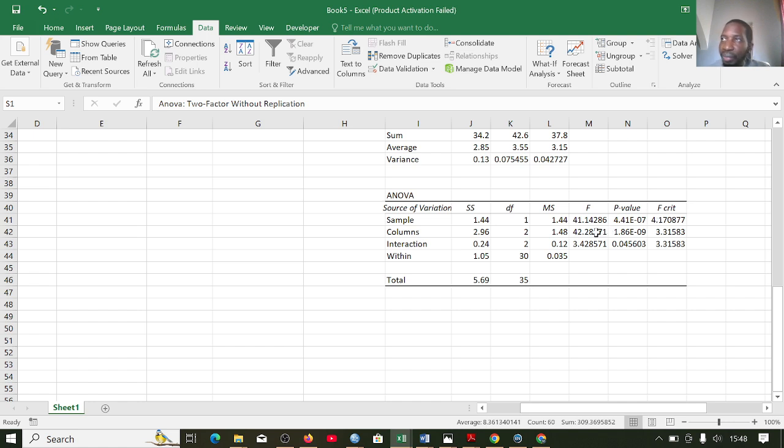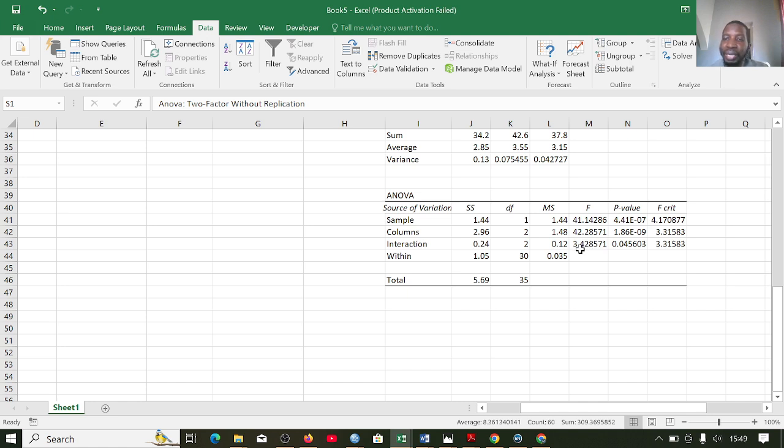Then we come to the second null hypothesis, whereby we say that the seed type has no effect on the yield. So here the F value is 42.28 and the F critical is 3.3. So the calculated is greater than the critical. So we're going to also reject the null hypothesis. So we're now going to say that the seed has effect on the yield. Then when it comes to the interaction, we want to see whether there is a combined effect of the seed and the fertilizer type on the yield.